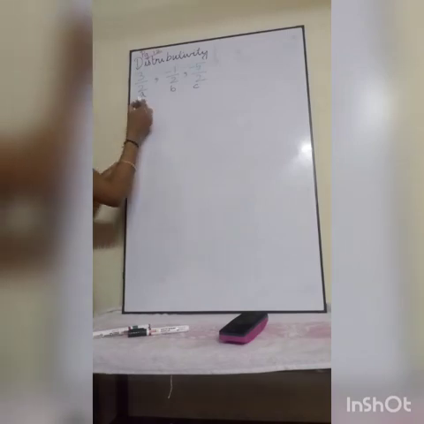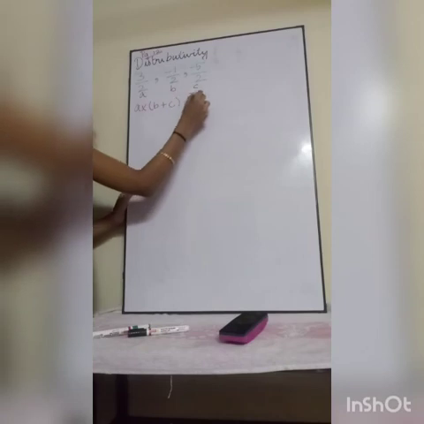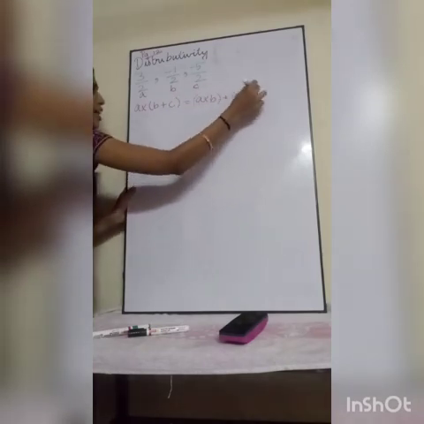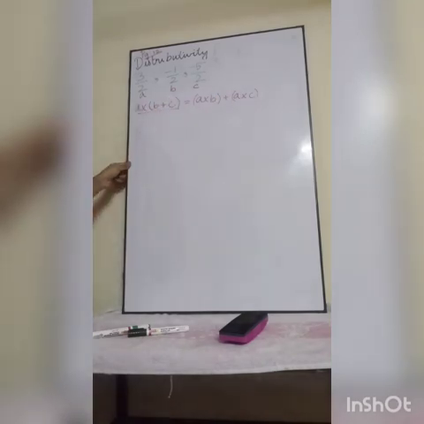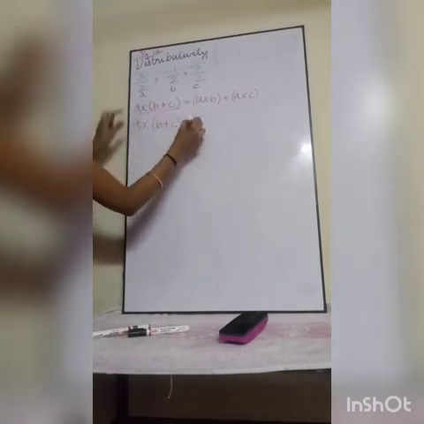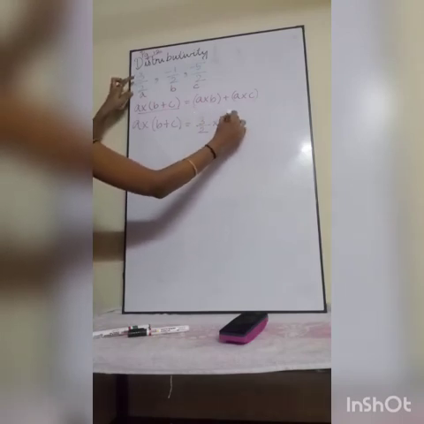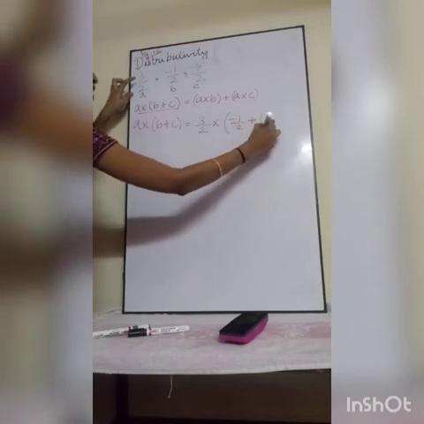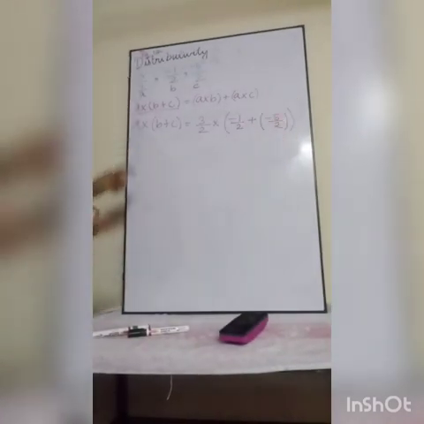Okay, now what is the formula? A into (B plus C) equals A into B plus A into C. Right? Now, shall we take the left side alone and do the calculation first? A into (B plus C). What is the A value? 3 by 2, into, what is the B value? Minus 1 by 2, plus, what is the C value? Minus 5 by 2. Understood how I have written?